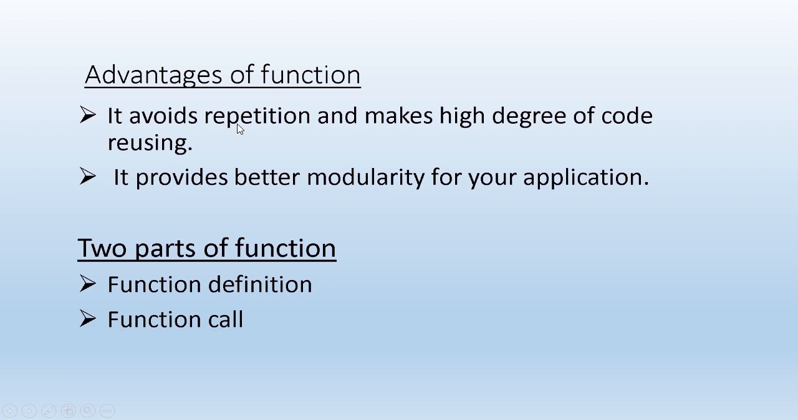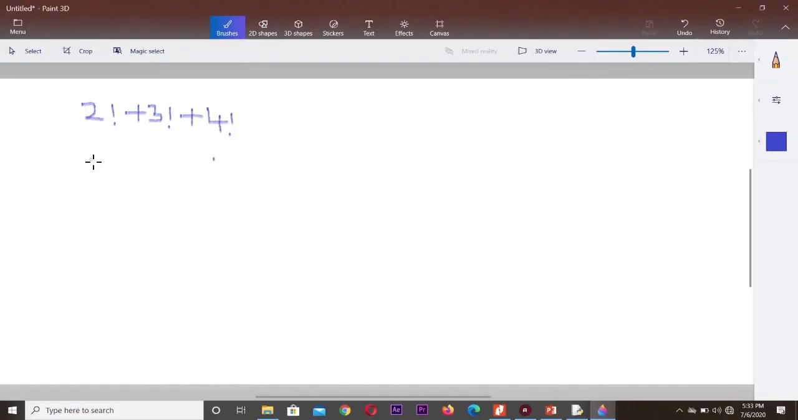Consider for example that I want to find the sum of the series 2 factorial plus 3 factorial plus 4 factorial. Here you have to find the factorial for each and every number, so factorial has been repeated. So I can define a function for finding this factorial. You have learned in C++ also how to define a function, but here the syntax is completely different. So assume I am defining the function: def fact, for finding the factorial.